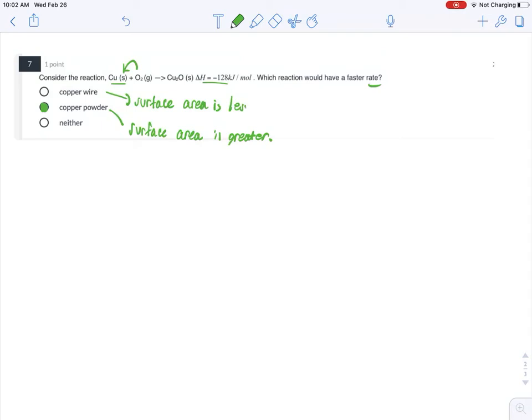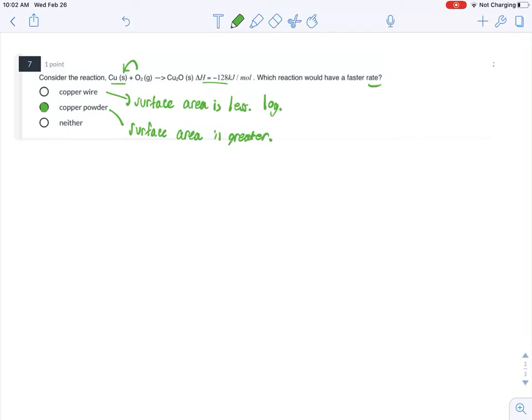And for this, I would just like to point out a simple analogy that most people can relate to. If you try to burn a log in a fire, it's going to burn quite slowly because it has limited surface area and oxygen can get into that solid less likely or with a slower reaction rate.